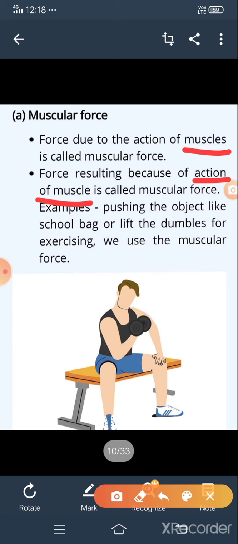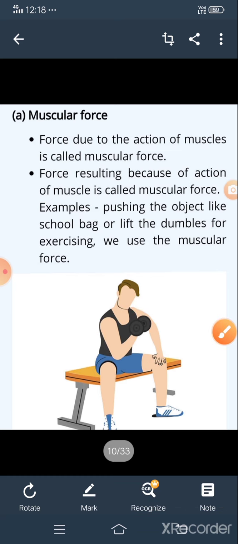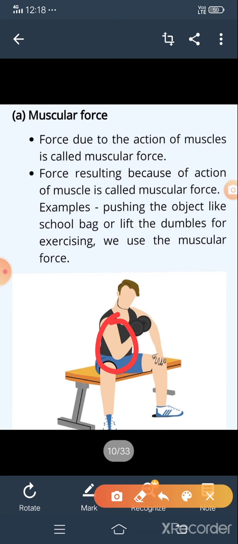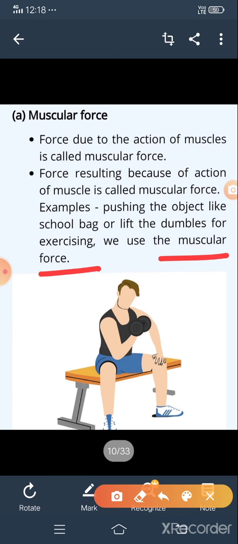Examples: pushing an object like a school bag, or lifting dumbbells for exercise. Without muscles we can't lift the dumbbells. So these are examples of muscular force.